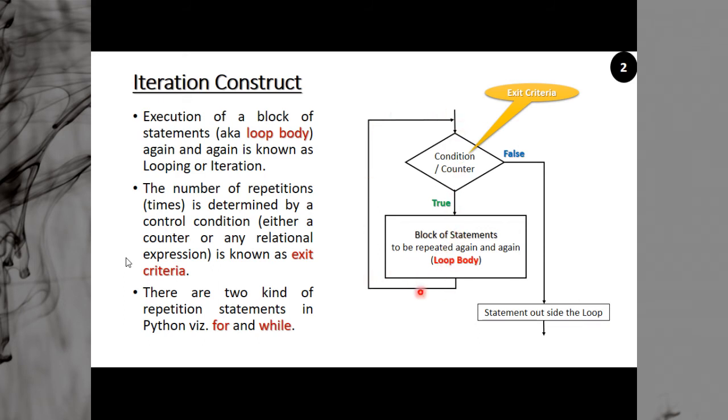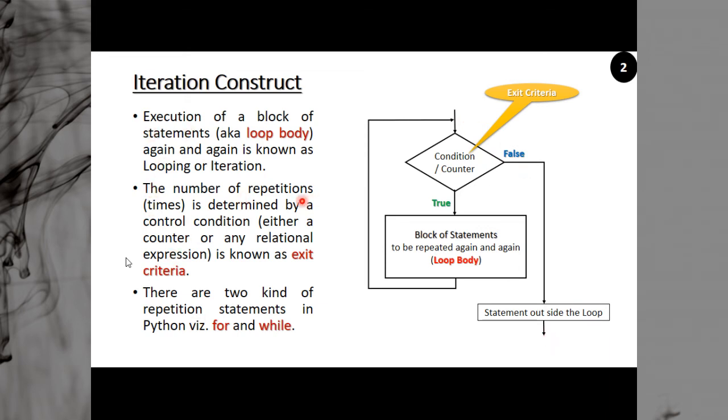So these statements will be executed again and again till the condition becomes false. Right? When the condition becomes false, you exit from the loop. Since you exit from the loop, that's why it is called exit criteria. So you exit from the loop, and outside the loop the statement will be executed then.